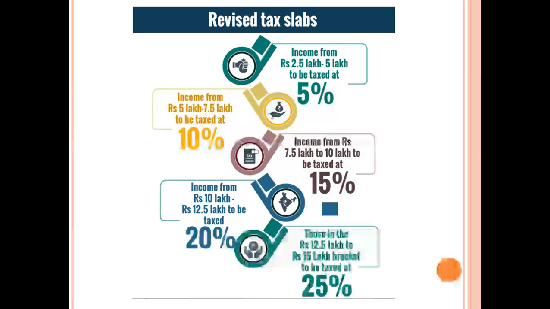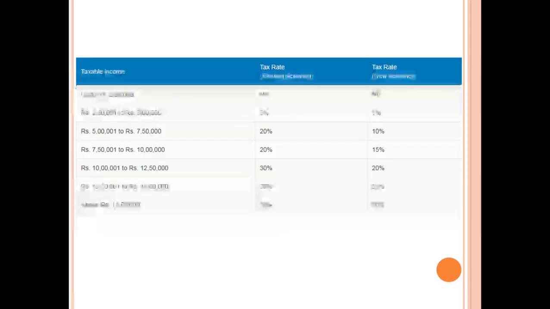The revised tax slab is income from 2.5 to 5 lakh, it would be 5%. 5 lakh to 7.5 lakh, taxation at the rate of 10%. 7.5 to 10 lakhs, 15%. 10 lakh to 12.5 lakh, 20%. 12.5 to 15 lakh, the taxation rate is 25%.